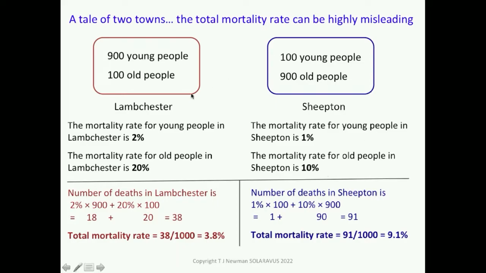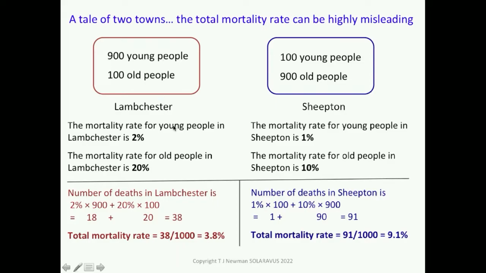We have Lambchester, which has 1,000 people, but they're mainly young, 900 young people, 100 old people. And then Sheepton, a neighbouring town, which is mainly old, 1,000 people, but 100 young people and 900 old people. So the population structures in these two towns are opposite of each other.